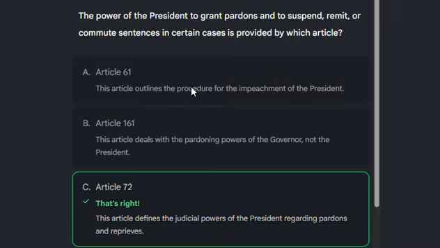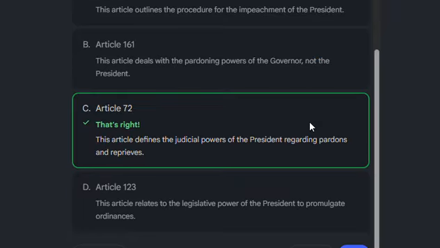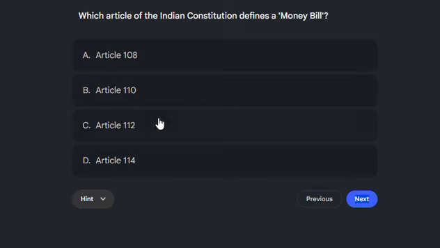Article 61 outlines the procedure for the impeachment of the president. Article 161 is the pardoning power of the governor. Article 123 is the legislative power of the president to promulgate ordinances. Then the next question is, which article of the Indian Constitution defines a money bill?